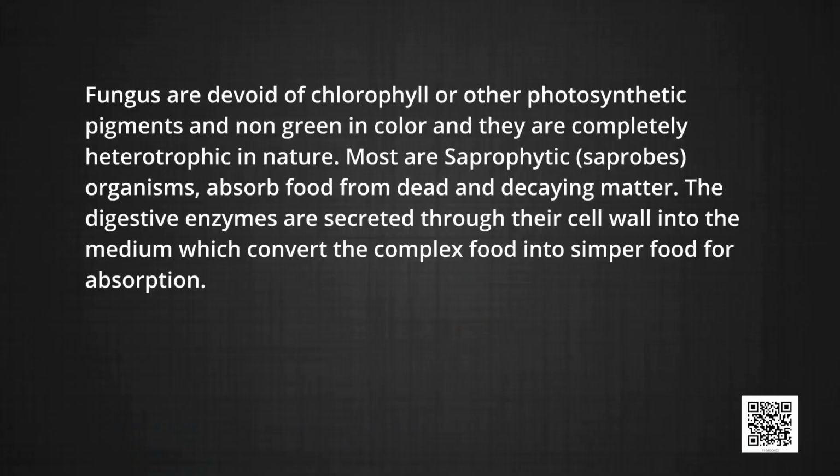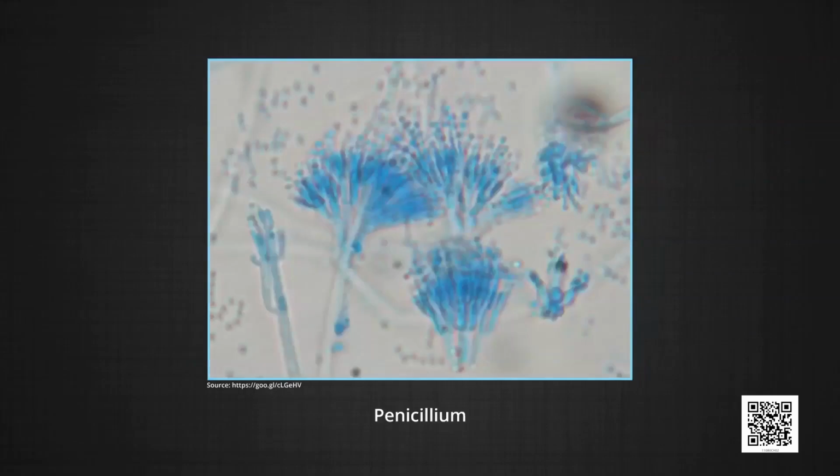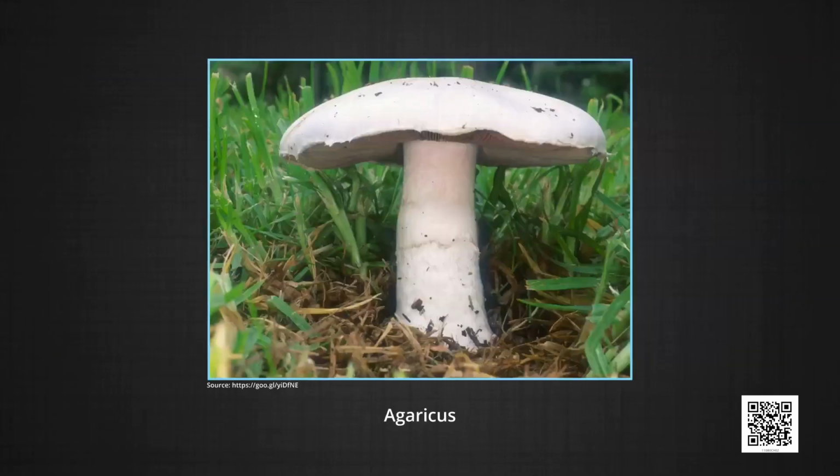Fungi are devoid of chlorophyll or other photosynthetic pigments and non-green in color, and they are completely heterotrophic in nature. Most are saprophytic, meaning saprobes, organisms that absorb food from dead and decaying matter. The digestive enzymes are secreted through their cell wall into the medium, which convert the complex food into simpler food for absorption. Example, Mucor, Penicillium, Aspergillus, Agaricus, mushrooms, etc. Basically, fungi are decomposers. They help in recycling of inorganic and organic molecules in the biosphere.